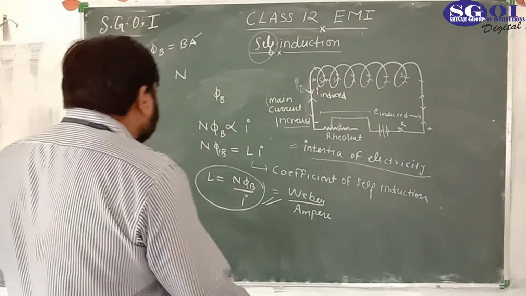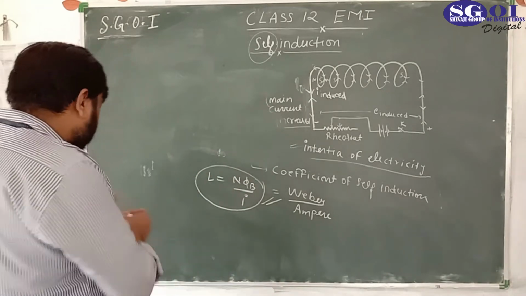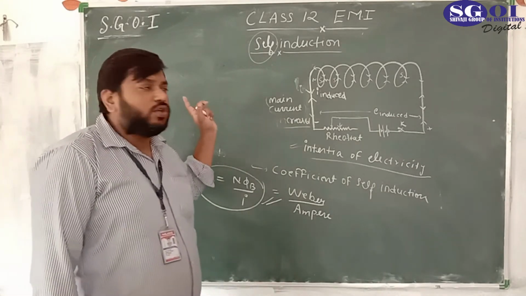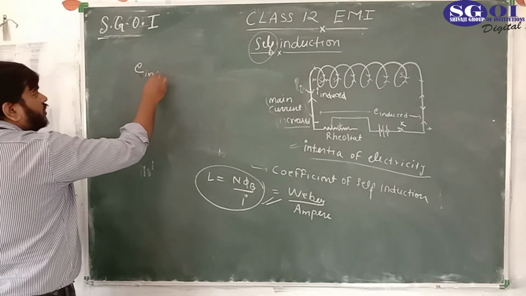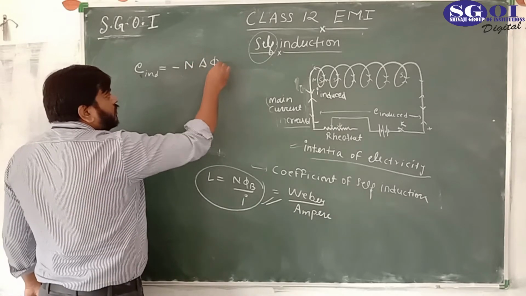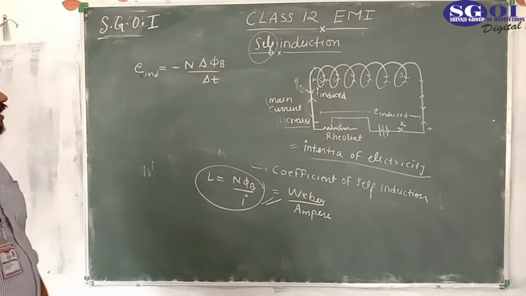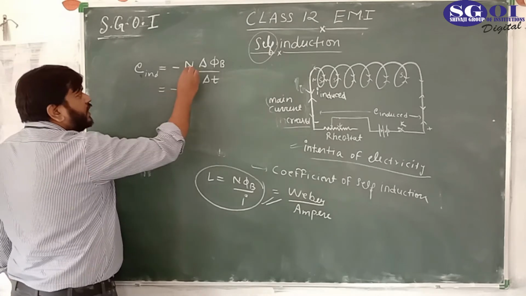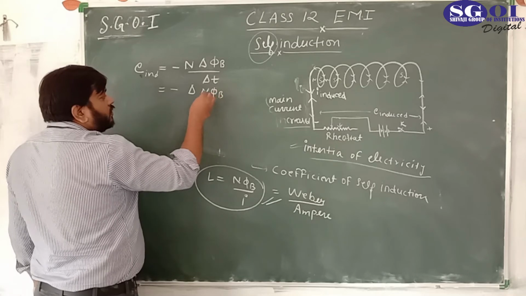Now, let's move further. We know that the self-induced EMF is E induced equal to minus N delta phi B upon delta t. In delta t time interval, E induced equals minus N delta phi upon delta t. Because N is constant, we can take this term inside, delta N phi B upon delta t.